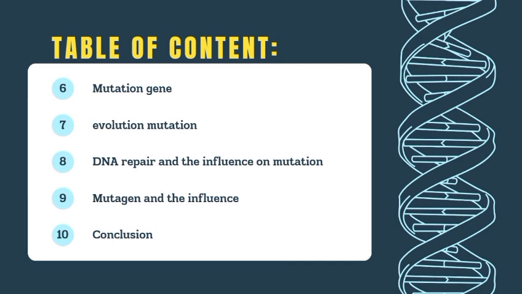Number six is gene mutation in more detail. Number seven is mutation in evolution, how mutation helps species adapt. Number eight is DNA repair, how cells fix damage. Number nine is mutagen influence. Number ten is the conclusion.